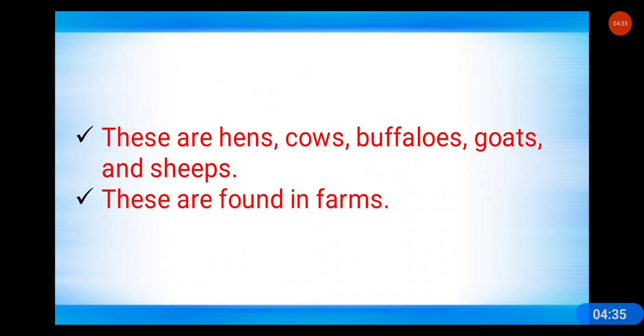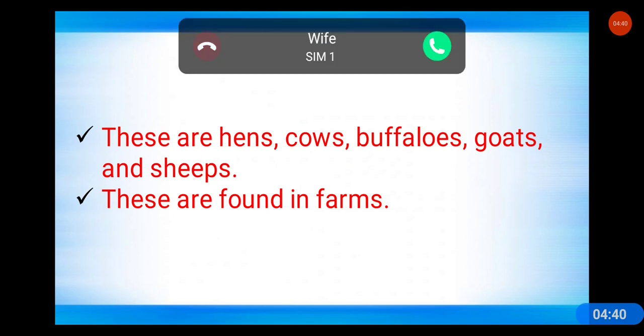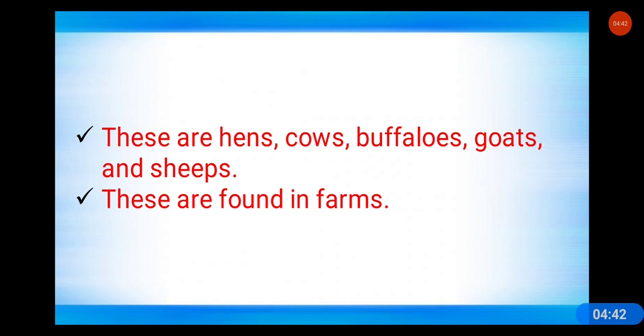So the animals we have seen are hens, cows, buffaloes, goats, sheep, ducks, etc. Where do we find them? We usually find them in farms. Okay. Let's move to the next slide.